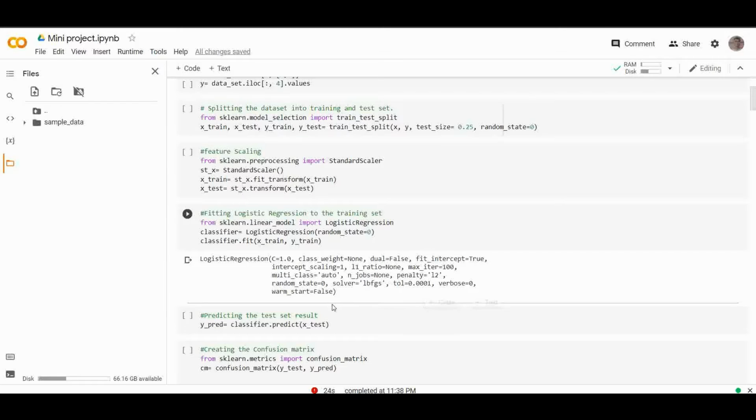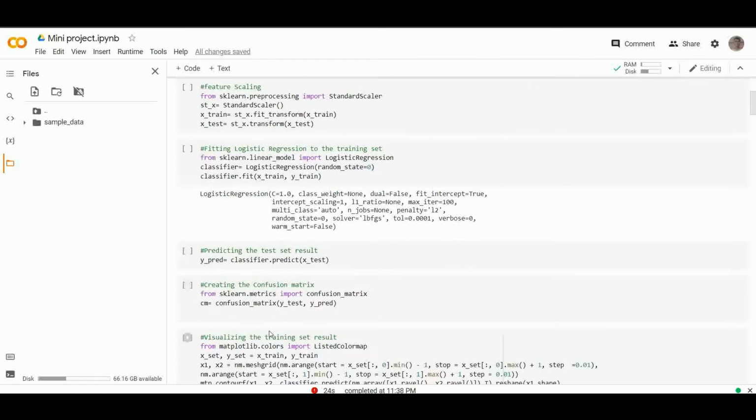After that, we're going to predict the test set result. After our model is well trained on the training set, we will now predict the result using the test set data. So this is the code for predicting the dataset.